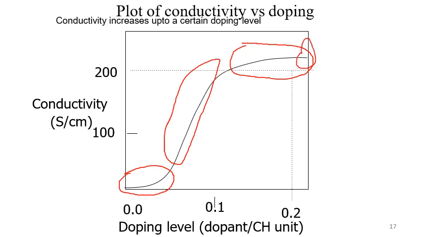Once you increase the doping level above a threshold concentration, the conductivity is not going to change, but definitely in the initial stages the conductivity is going to change slightly. It is going to change rapidly in the middle concentration. So the more and more dopant you add to the polymer, the conductivity is going to increase.